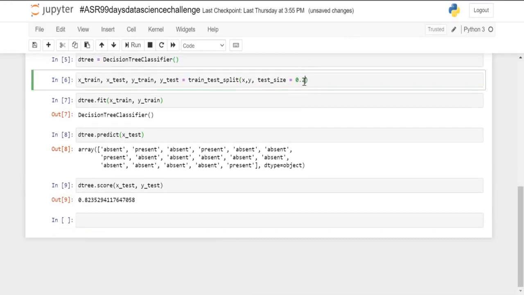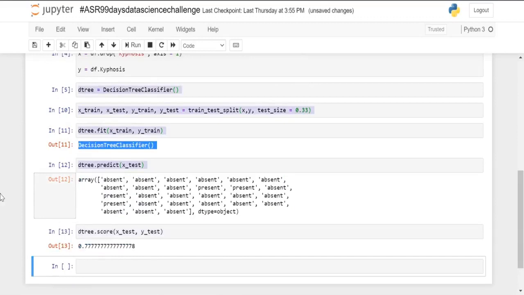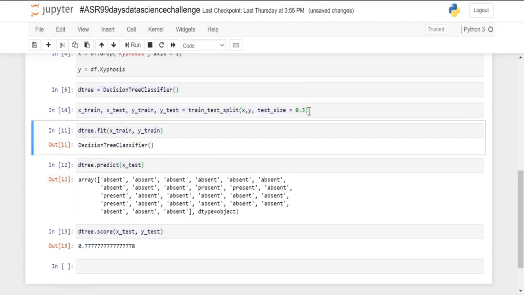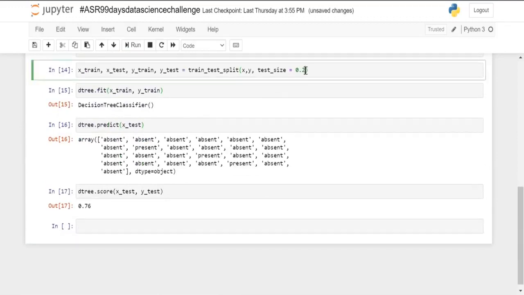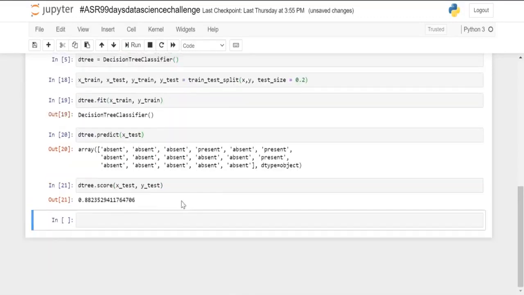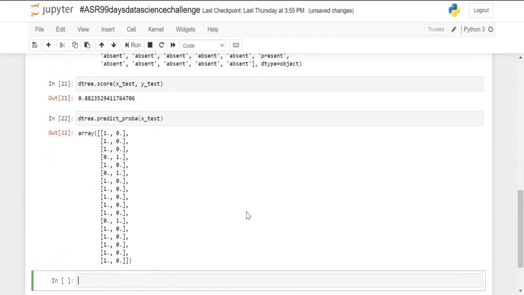Now let's change the test size to 0.33, and now the score has decreased. With 0.3, it has decreased even more, so 0.2 is better. Finally we can also use predict_proba, which shows the probability. d3.predict_proba, and we will pass our X_test, and here it is.